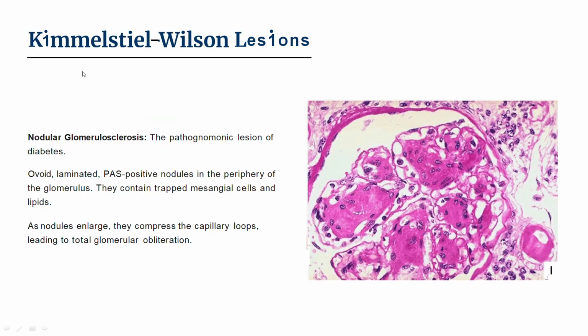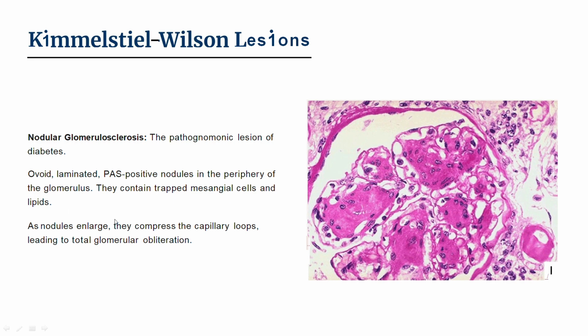The next main important lesion is the Kimmelstiel-Wilson lesion, also known as nodular glomerulosclerosis. Nodular glomerulosclerosis, the pathognomonic lesion of diabetes, is the main important lesion. Ovoid, laminated, PAS (periodic acid-Schiff) positive nodules in the periphery of the glomerulus are seen. They contain trapped mesangial cells and lipids.